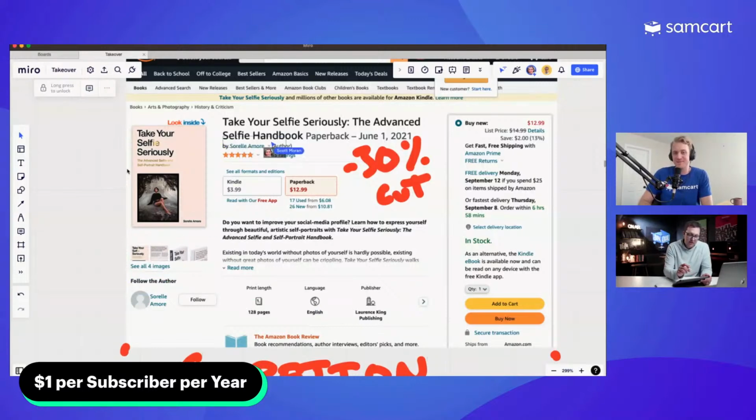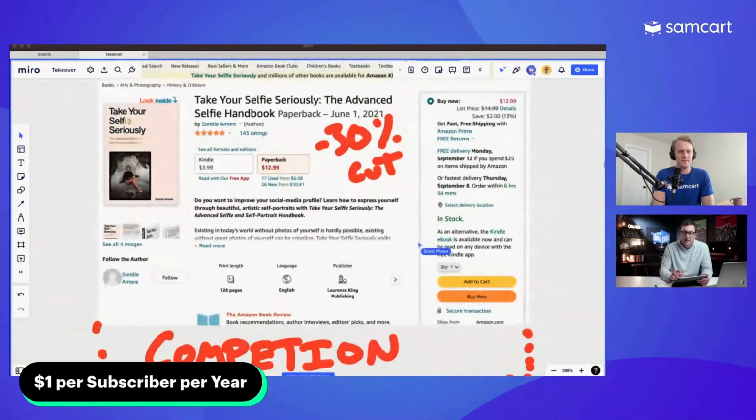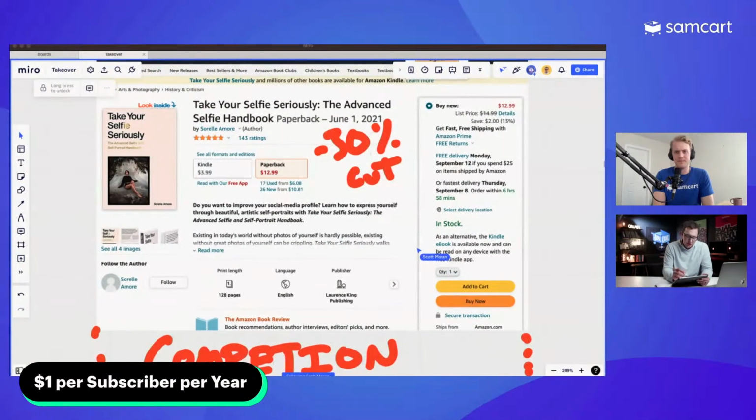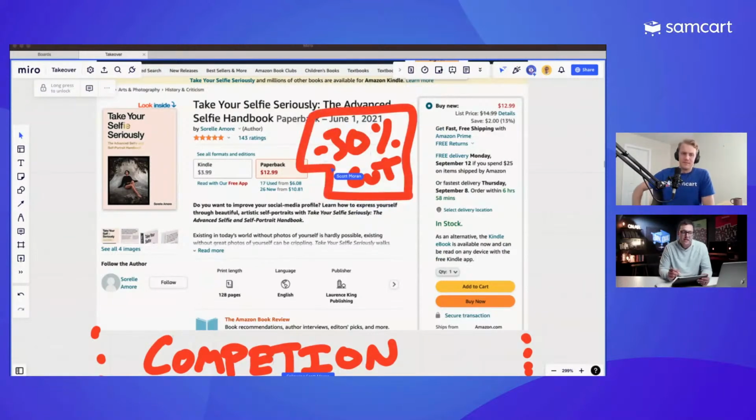Here's the problem with selling on Amazon, right? Let's just talk about that for a second, because this is something we talk about all the time. If you go and sell on Amazon, and Jordan, go ahead and lock on to me here in Miro, because I think I'm going to be jumping around a touch. Number one, Amazon's going to come in and take their 30% cut, sometimes even higher. Sorelle is selling something here that's relatively inexpensive, so you're not making a ton of money on this, and then you're also taking another 30% cut right off the top.